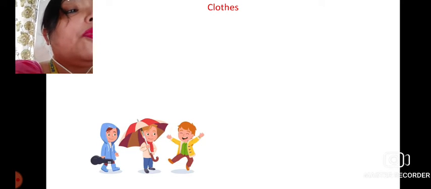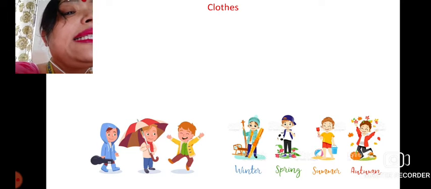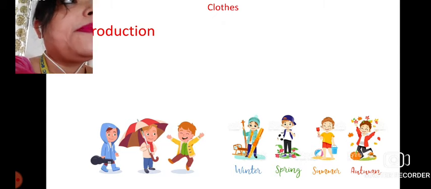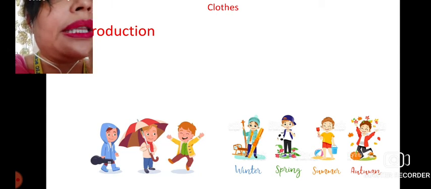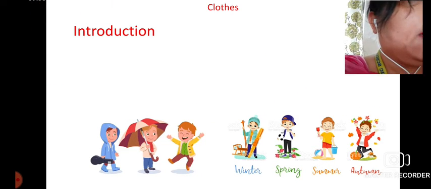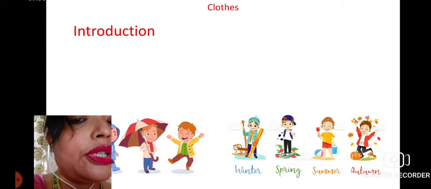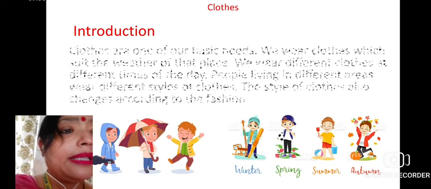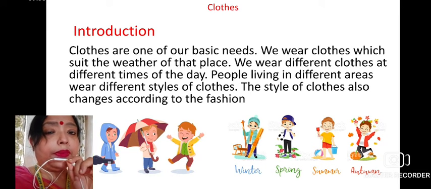So let's see how different types of clothes can be worn in different weather conditions. In different types of climates, different types of cloth are worn.